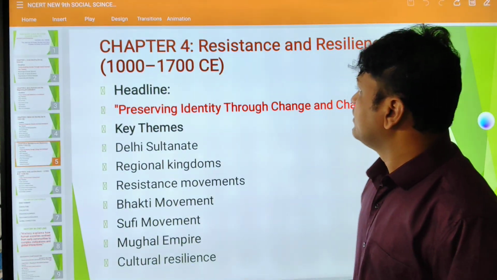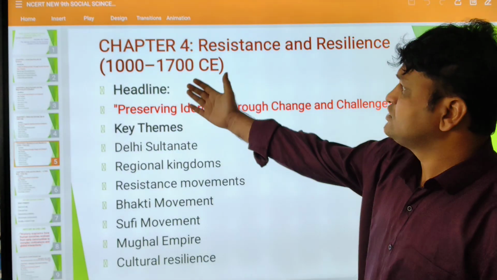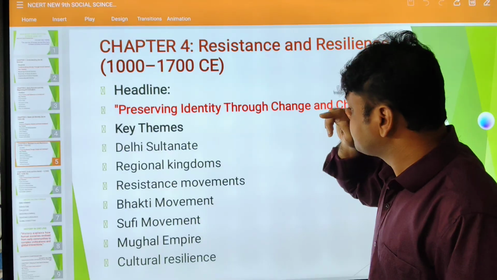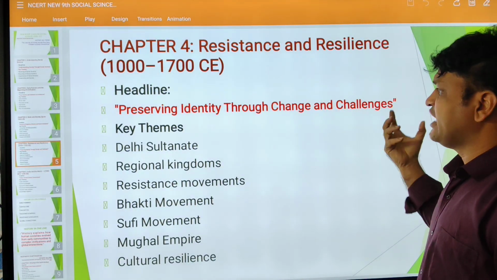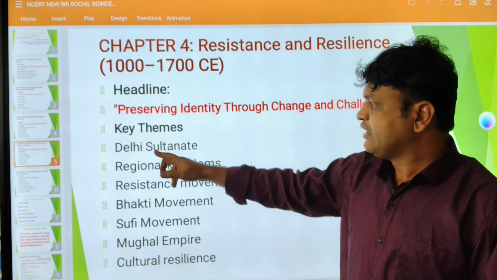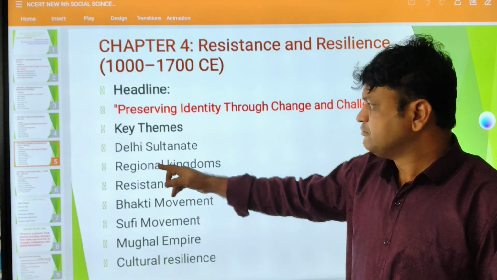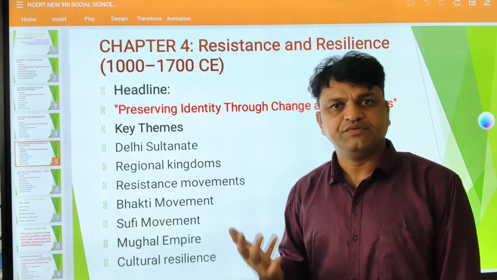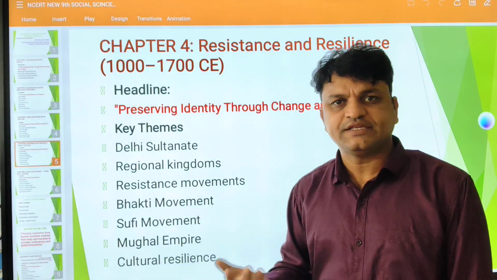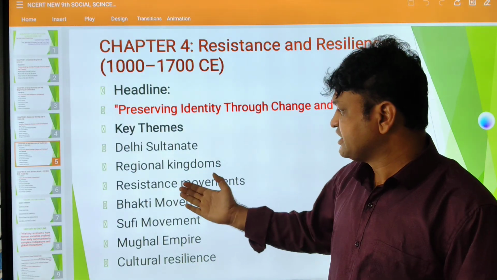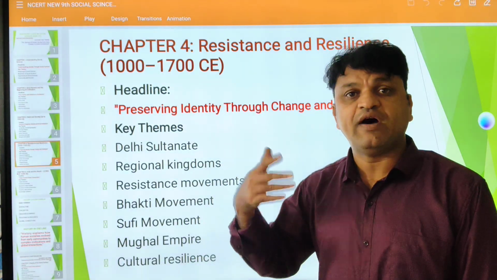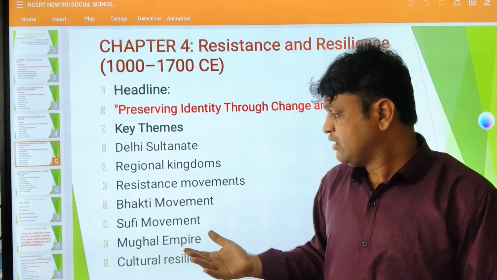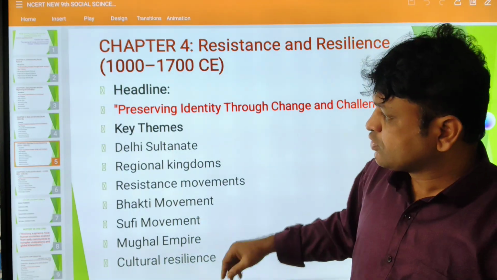Coming to the fourth chapter, resistance and resilience, from 1000 to 1700 CE. What is the major headline here? Preserving identity. Every kingdom was preserving its identity through change and challenges. Look at the key themes here: the Delhi Sultanate, and regional kingdoms like the Chola, Pandya, Chera, Kakatiya, Vijayanagara and Maratha dynasties. So many dynasties are there. And regional kingdom resistance and movement, how they resisted the foreign invaders, and the Bhakti movement, the spiritual Bhakti movement and Sufi movement, and the Mughal Empire, cultural relations. Everything we are going to look at in this chapter.